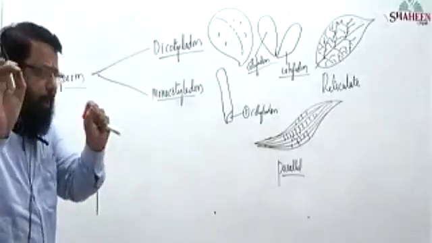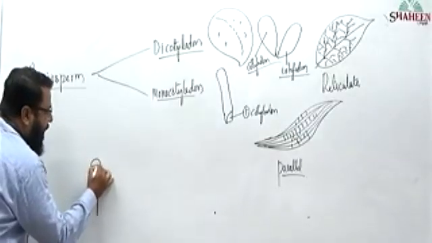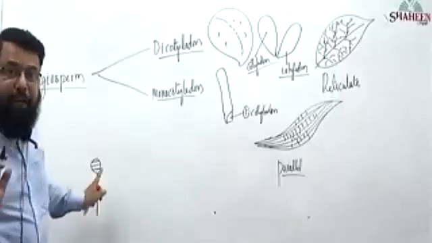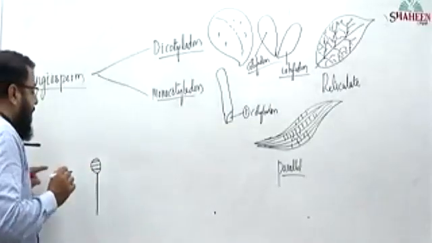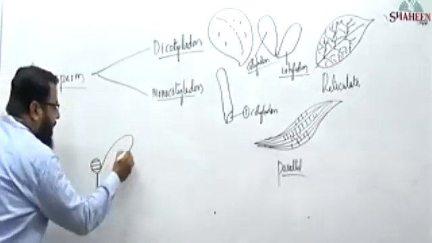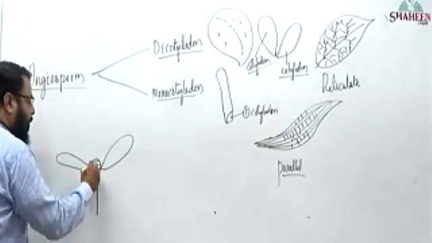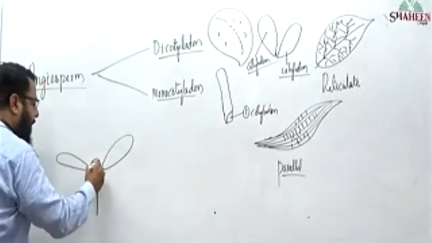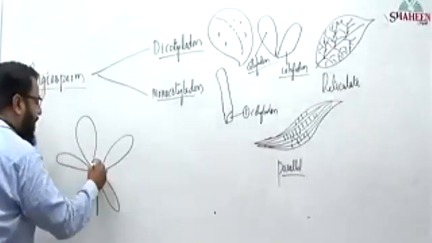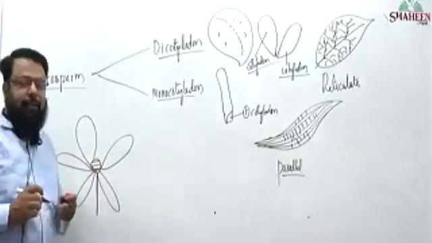I want your complete attention. One node. Now another node. Three nodes I have written here. Each node, the lowest node: this is one appendage, that is one calyx. This is another calyx, lowermost only. From beside, one more calyx. From the front side, one more calyx. Four calyx, another one, five calyx.